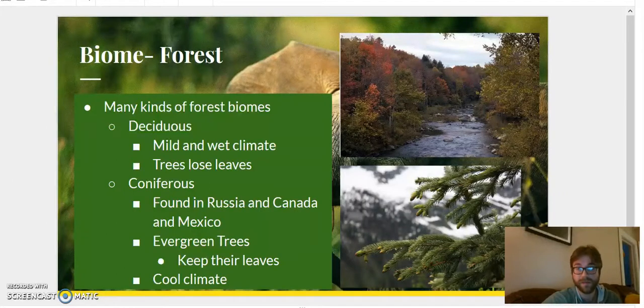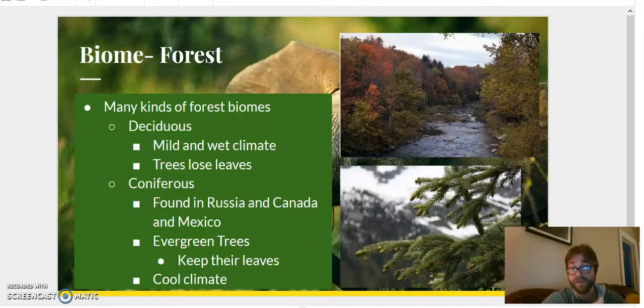A deciduous forest biome is usually mild, meaning it gets cold, it also gets hot. This kind of forest has both kinds of weather. And there's a lot of rain. So, right now at EF, where you guys are, if you look outside the window, you will see a deciduous forest. A deciduous forest will lose its leaves. The trees of a deciduous forest will lose their leaves. And if you look outside right now, most of our trees have lost their leaves. That's because a deciduous forest loses its leaves for the winter, and then gets them back in the spring.